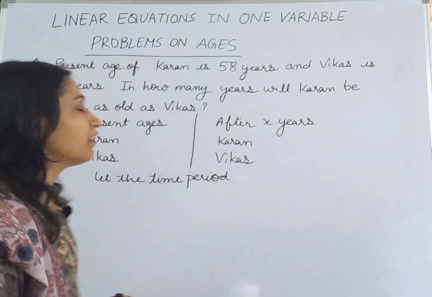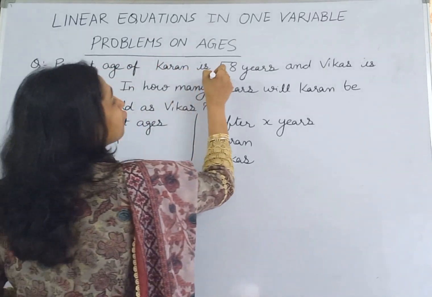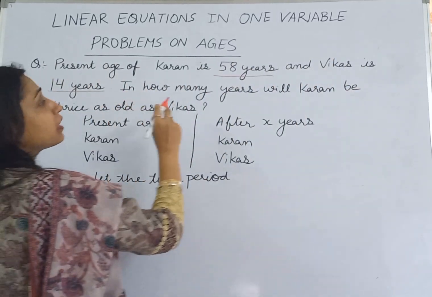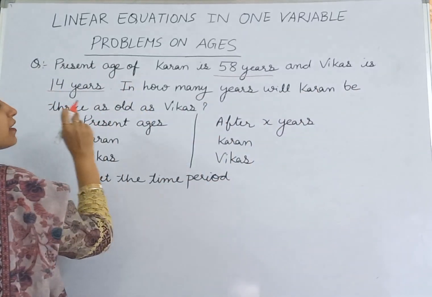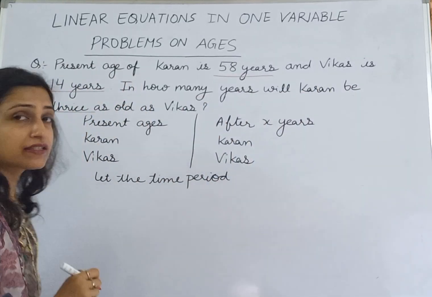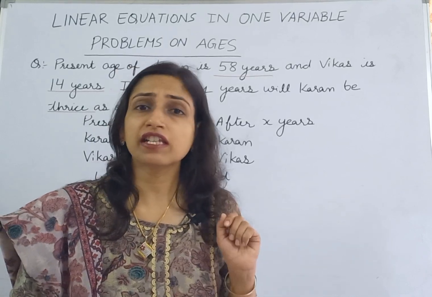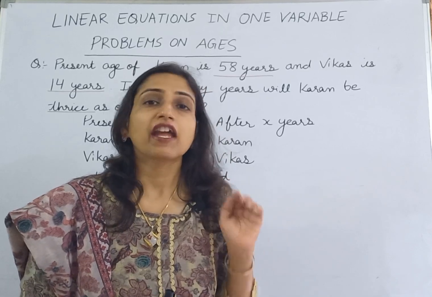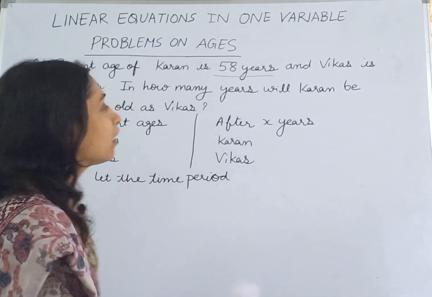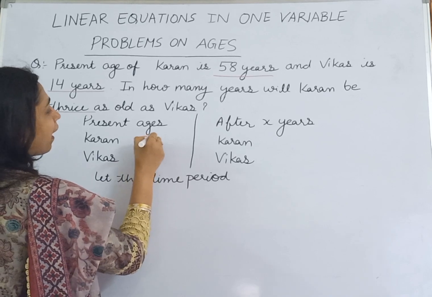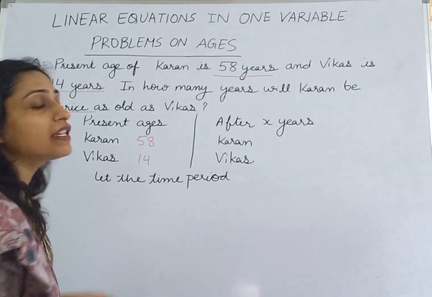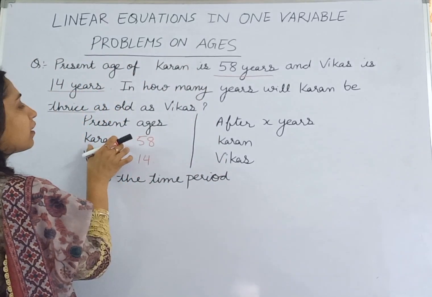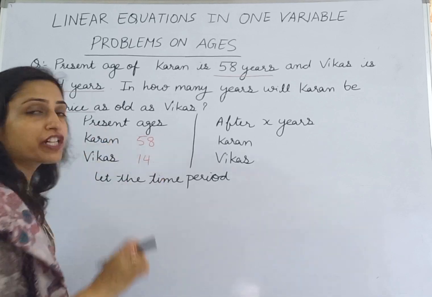Our question is, the present age of Karan is 58 years and Vikas is 14 years. In how many years will Karan be thrice as old as Vikas? Thrice means 3 times. So in this statement, we are given two persons, Karan and Vikas, and we are given their present ages. Karan is 58 years old and Vikas is 14 years old.